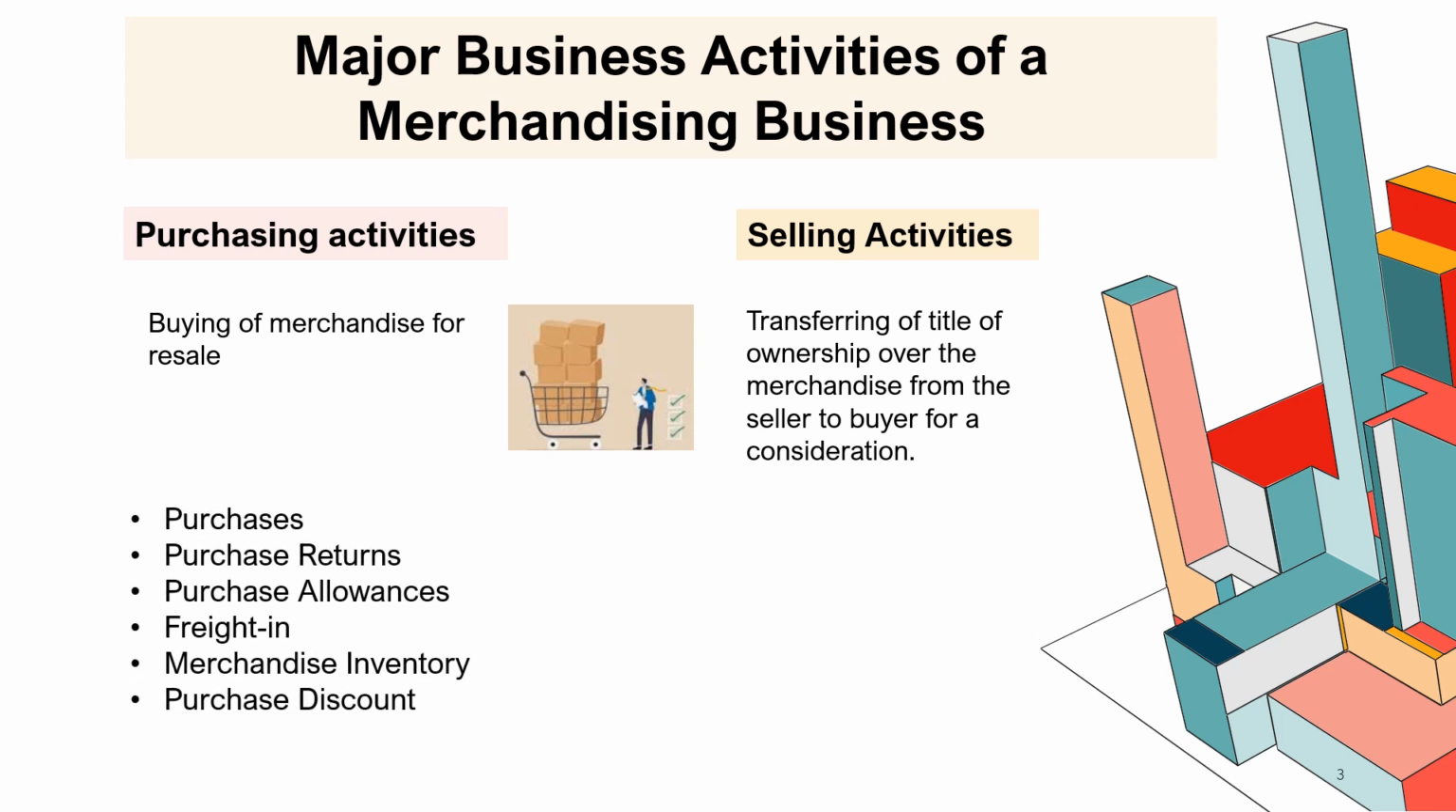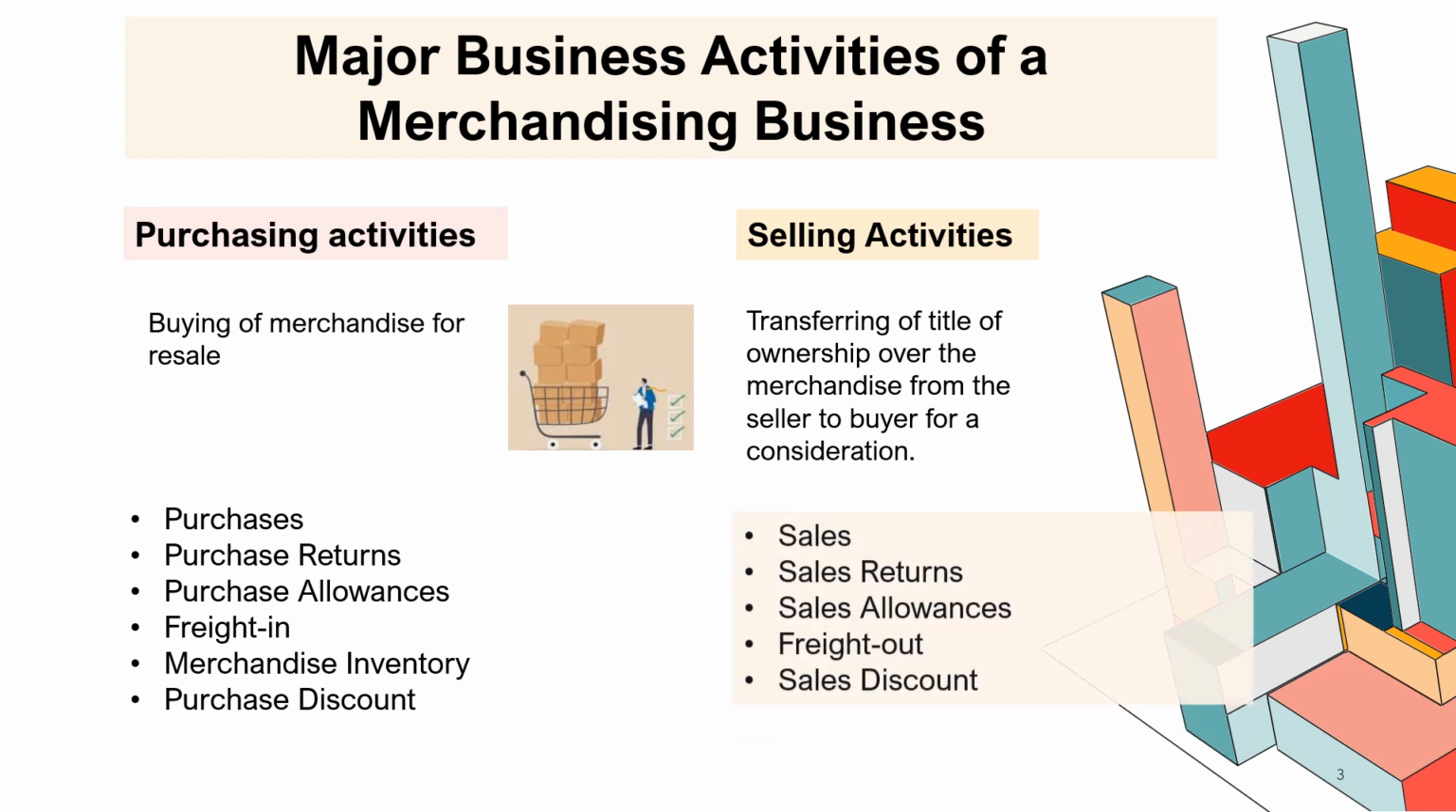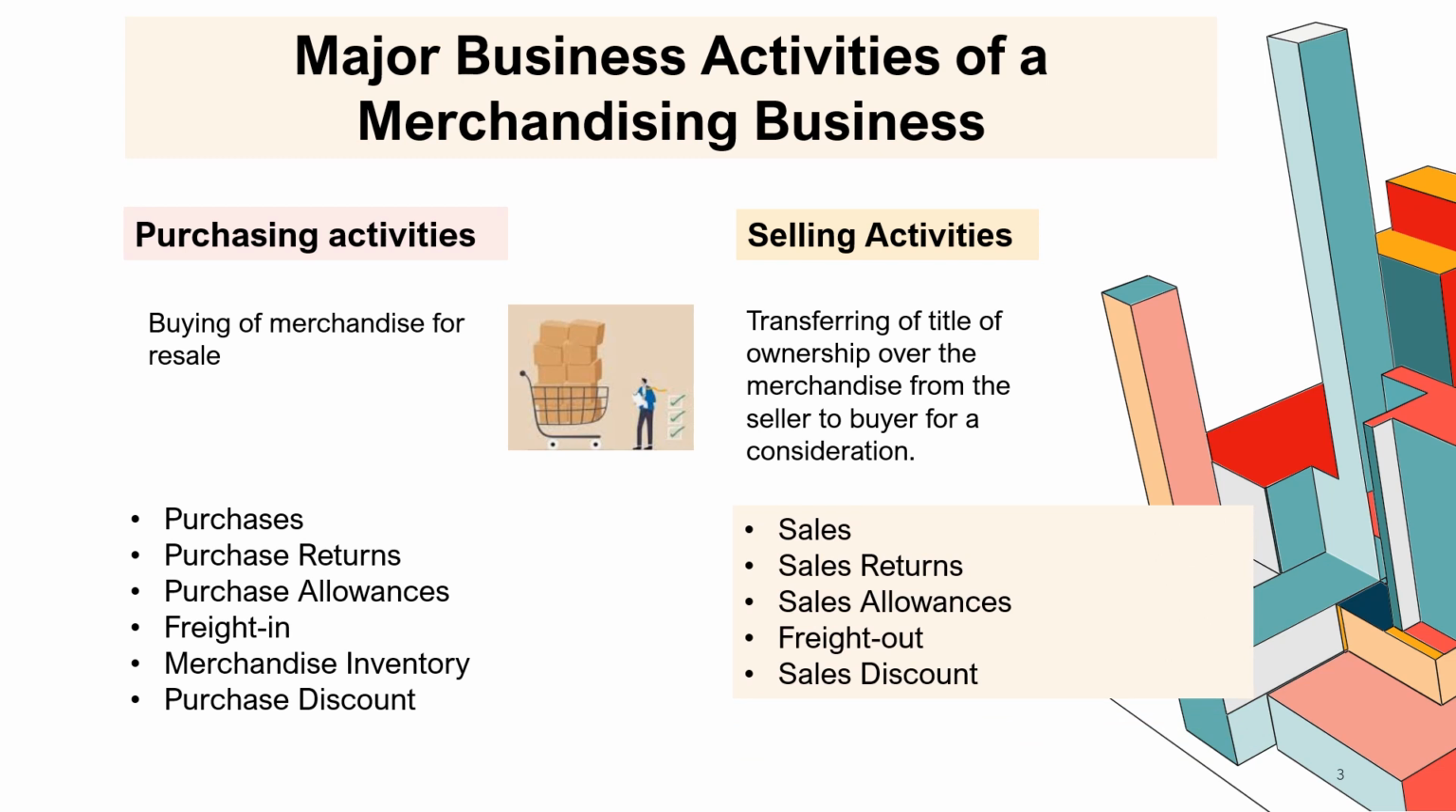Okay. And these are the account titles that we use for purchasing activities: the purchases, purchase returns, purchase allowances. Sometimes these two are combined, so we have the purchase returns and allowances, and then freight in, merchandise inventory, and purchase discount. For selling activities, we have the sales returns, sales allowances, and sometimes these two, returns and allowances, are combined. So we have sales returns and allowances, and then freight out, sales discount.